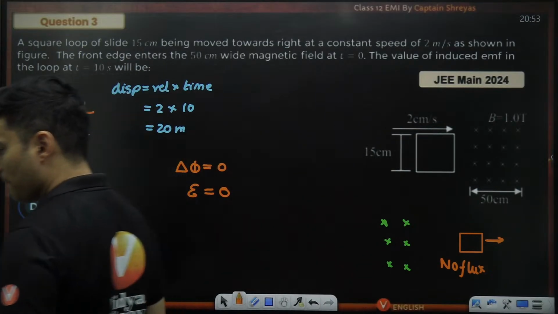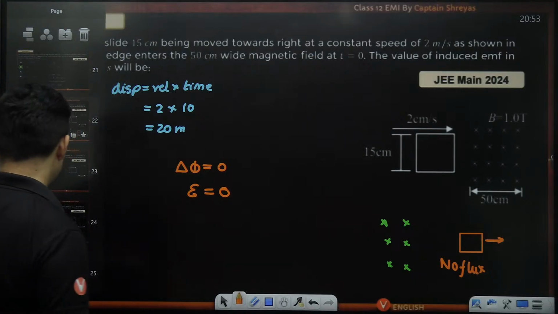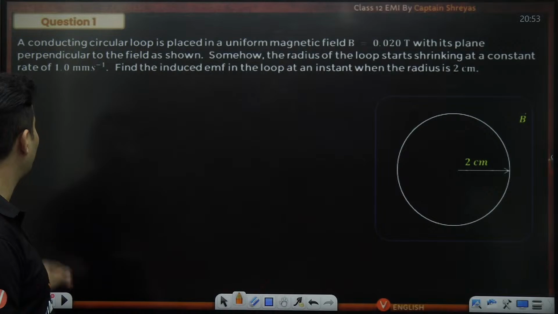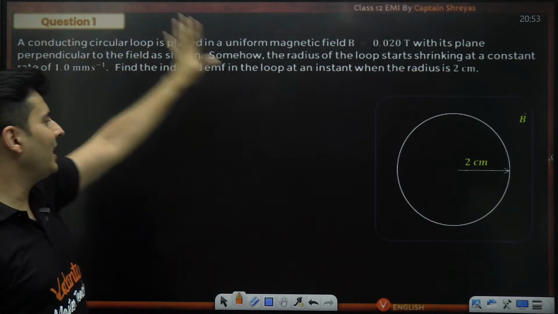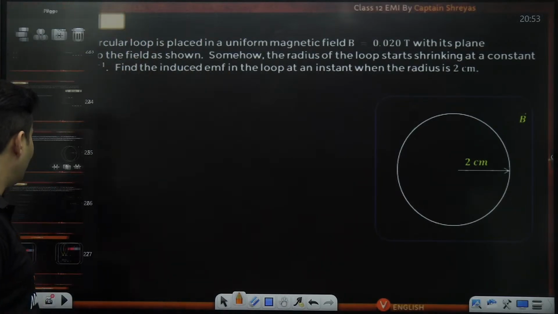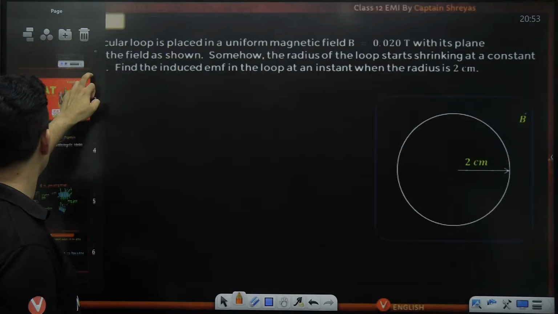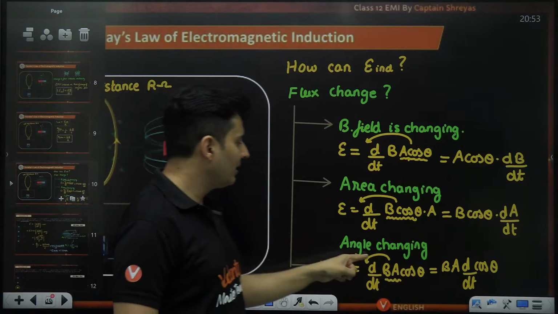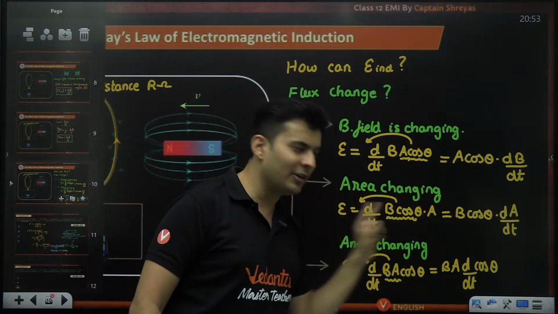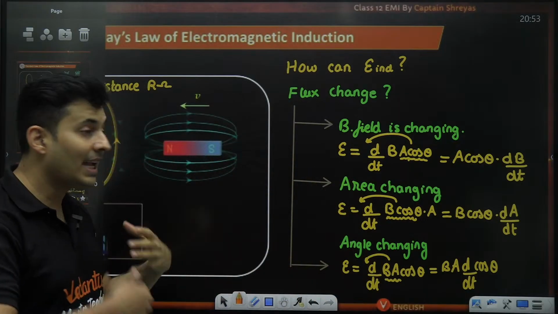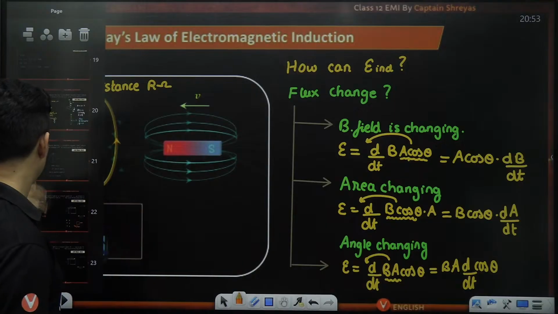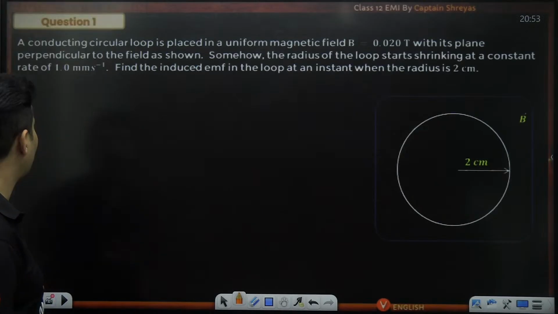Okay, cool. Amazing. Let's do one more question coming up on the screen. Oh, this is exactly the question I was waiting for. See, guys, I had told you some time back, multiple ways of creating EMF. This we did, this we did, this we didn't do. Now, this kind of problem model I'm showing you, where the area itself changes. So let's have a look.